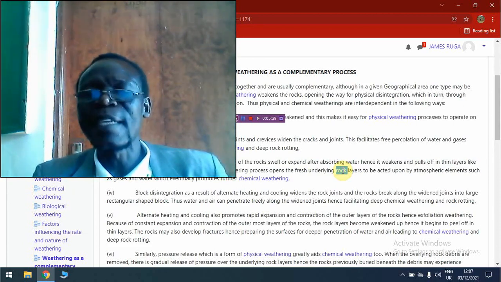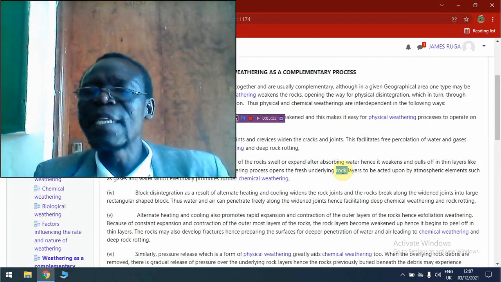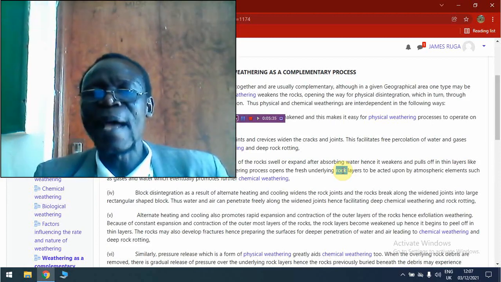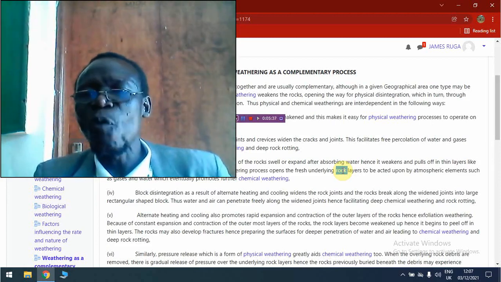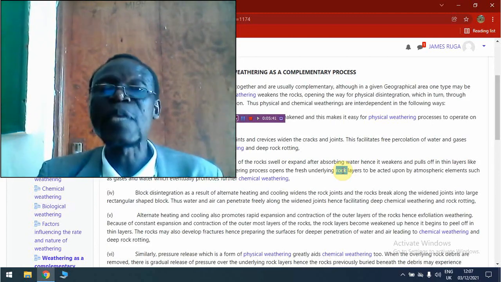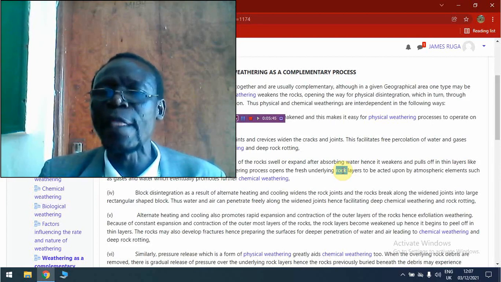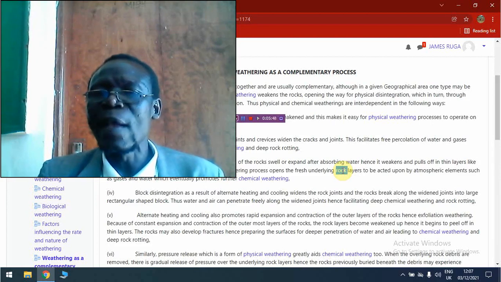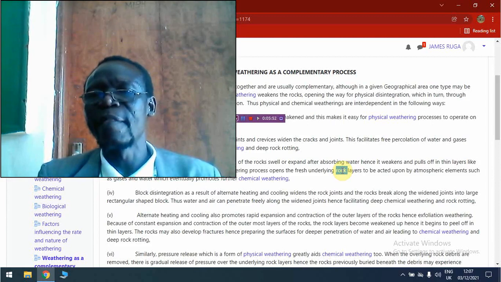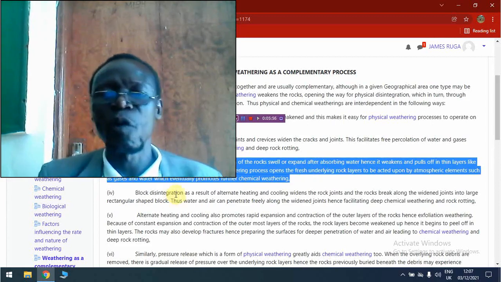The layers of the rocks that would not have been easily accessed by the agents of weathering will now be exposed because of the peeling of the outer layer of the rock by spheroidal weathering. And this will bring about deep chemical weathering within the rocks which have been affected by spheroidal weathering.